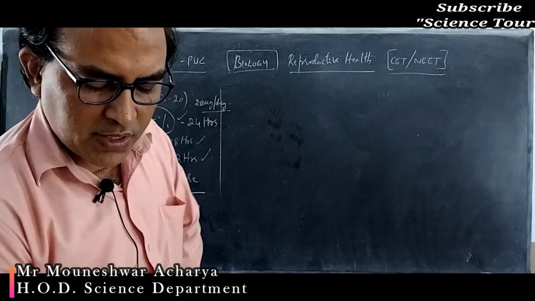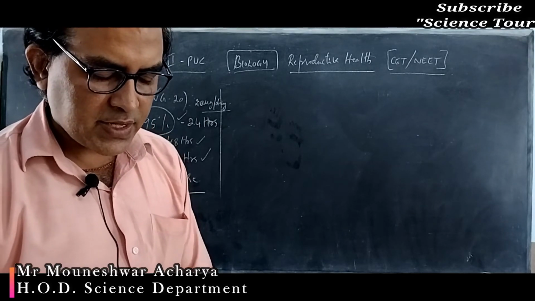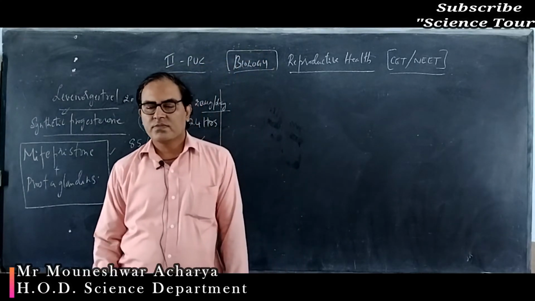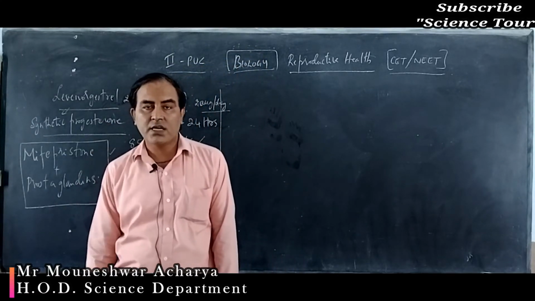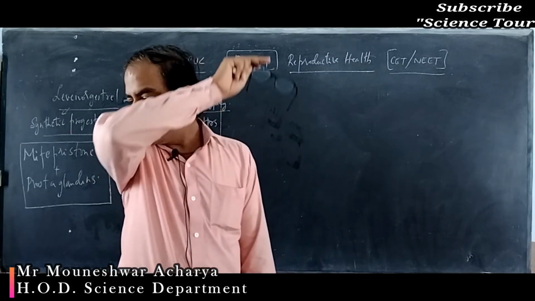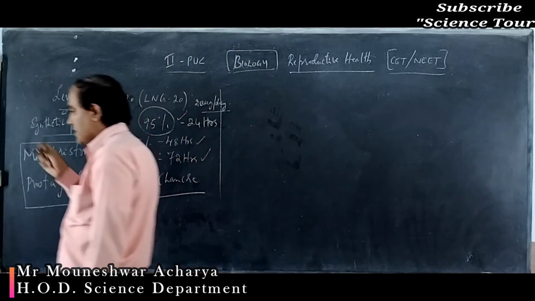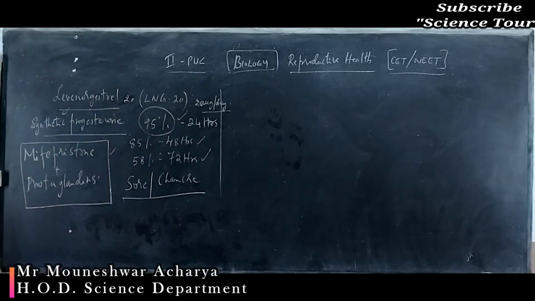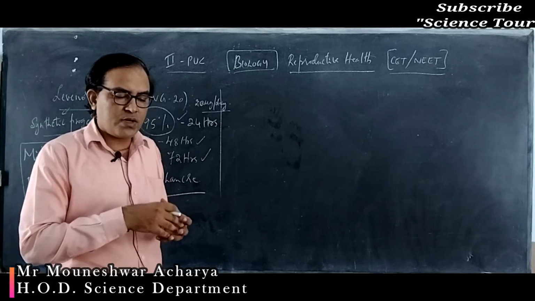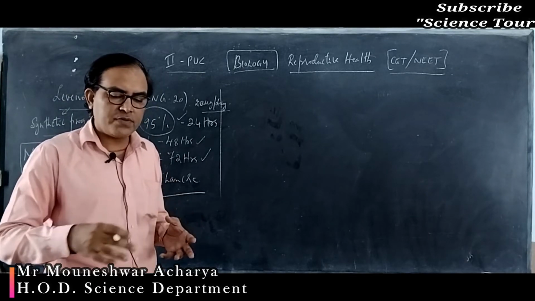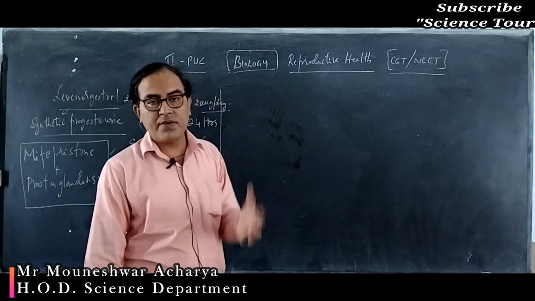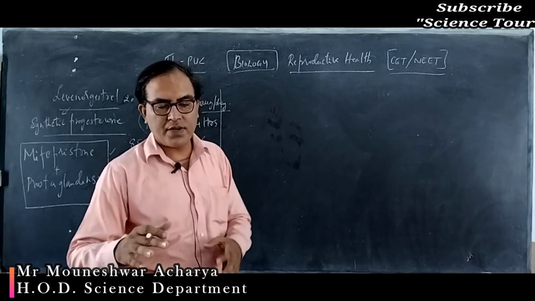So how do contraceptive pills act? Listen to me very carefully. Now, there are different hormones involved in female reproduction. First is the hormone FSH, or follicle stimulating hormone. So what is the function of follicle stimulating hormone? This FSH is responsible for the developmental stages of the follicles. There is the primary follicle, secondary follicle, tertiary follicle, and Graafian follicle.